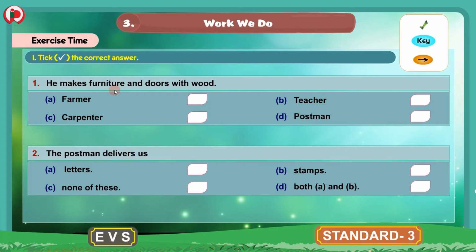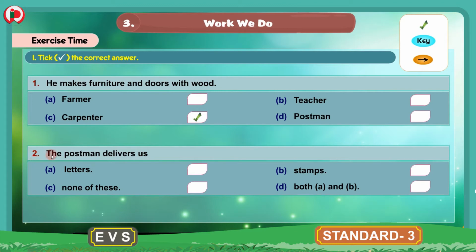He makes furniture and doors with wood. So, who is this person? We have to select from these given options. Option A is farmer, B teacher, C carpenter, D postman. Here the correct answer is carpenter, that is C option. We have to put a tick mark for the correct option here. A carpenter makes furniture and doors with wood.